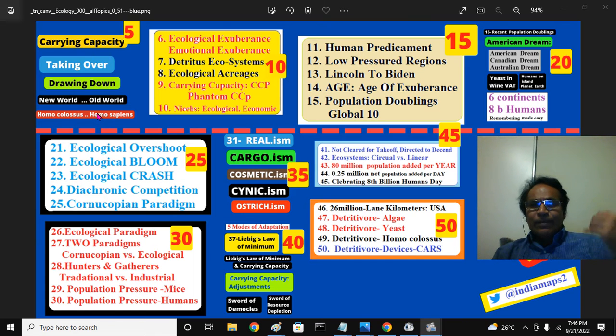Humans, Homo sapiens, developed themselves into Homo Colossus, gigantic resource-consuming human beings. What is ecological exuberance? How that led to social exuberance, political exuberance, emotional exuberance that we see today in the Western world, carried on to many parts of the developing countries; detritus ecosystems, the detritus products and detritivores, ecologies like fossil ecology, trade ecology, fish ecology, oil ecology, fuel ecology, and so on.